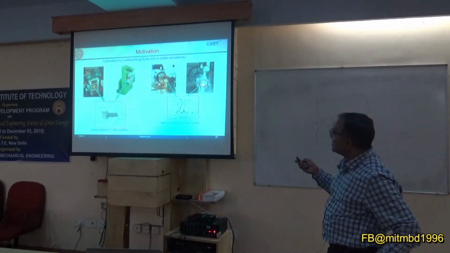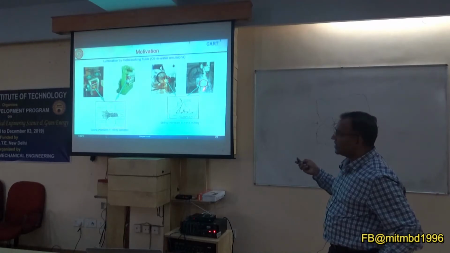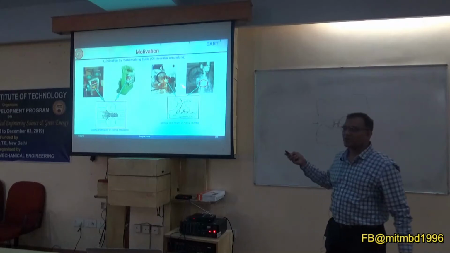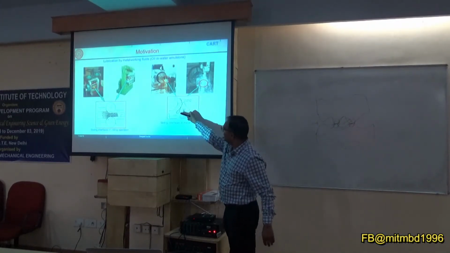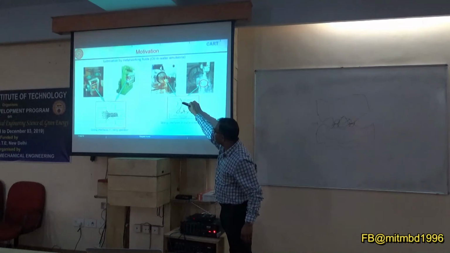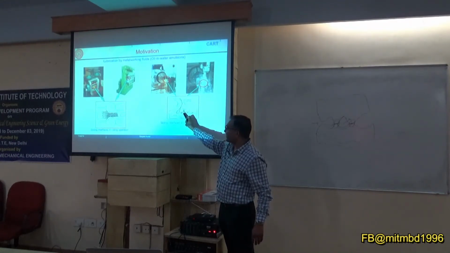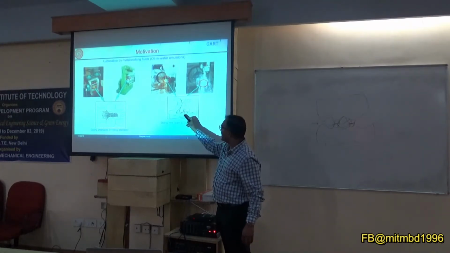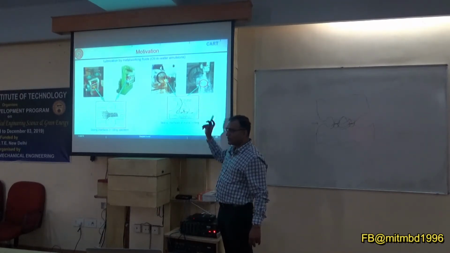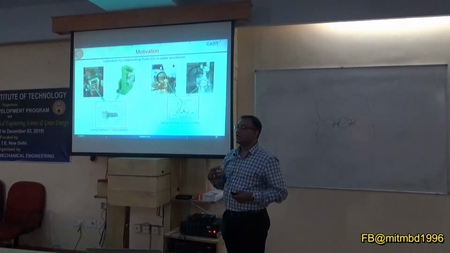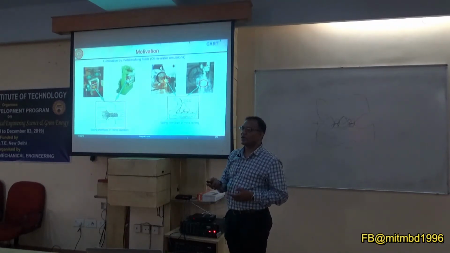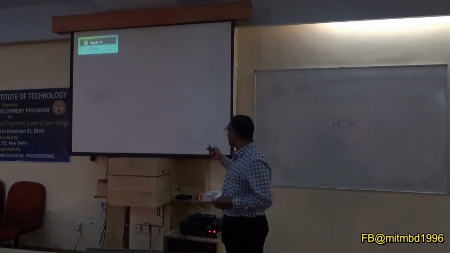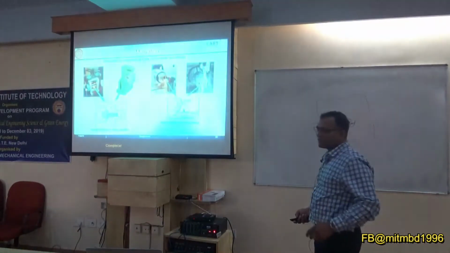Here you are using this lubricant, and actually what is happening is that this chip is trying to slide over the rake face of the tool. The rake face is something we have to protect, and the surface, that is what we have to protect. We basically decide the quality of machining by the quality of surface finish.